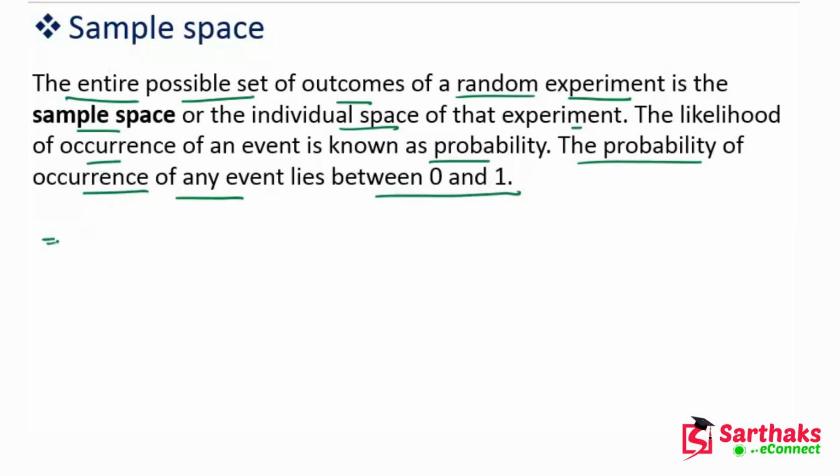Let's suppose, for example, we are rolling a dice. What is the sample space? There is a set: 1, 2, 3, 4, 5 and 6.